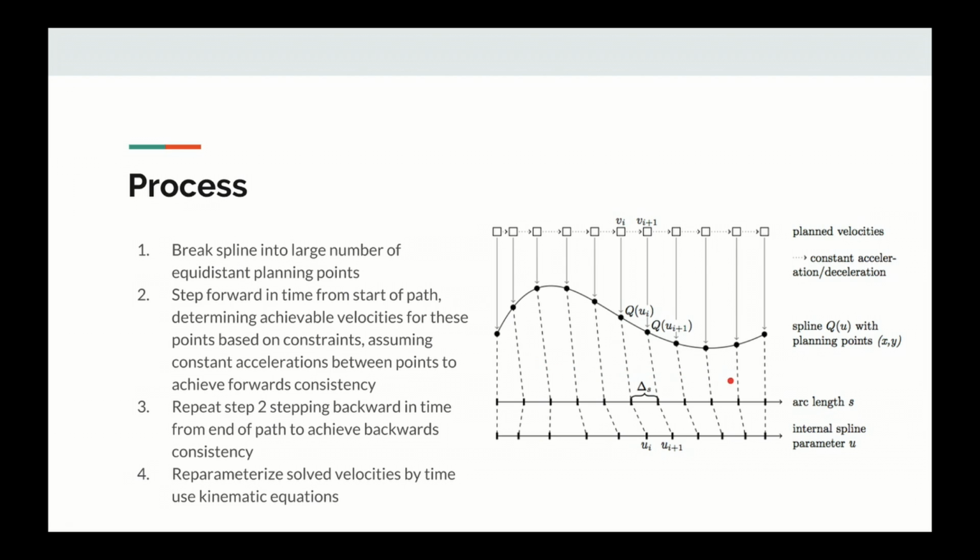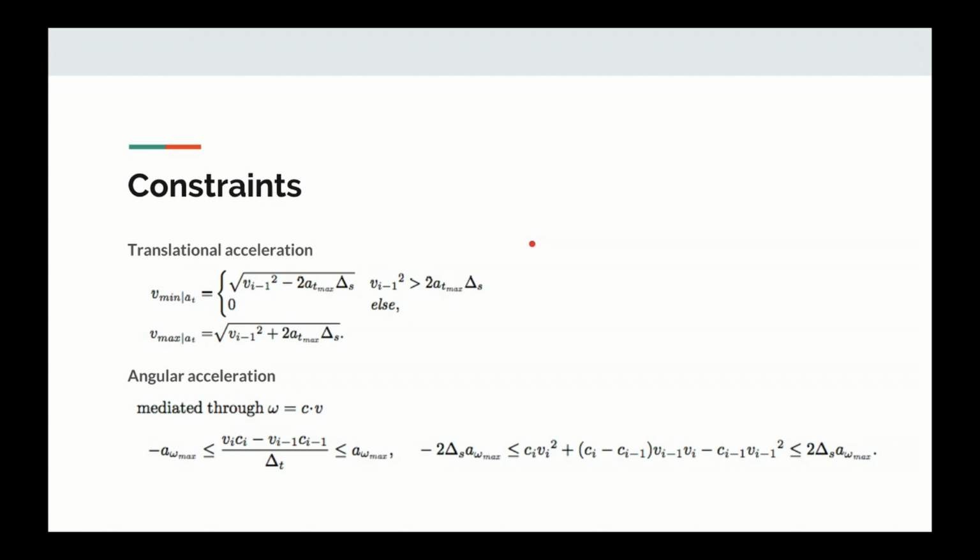Then we have to go back from the end of the spline, stepping backwards in time, using the same constraints to determine the achievable velocities. And we take the minimum of both the forwards stepping and backwards stepping, and then we get a fully constrained velocity versus distance profile for the path that our robot can follow because we followed the constraints. And the last step is just to reparameterize this solved velocity versus distance profile to be velocity versus time using basic kinematic equations. So how do we model these constraints?